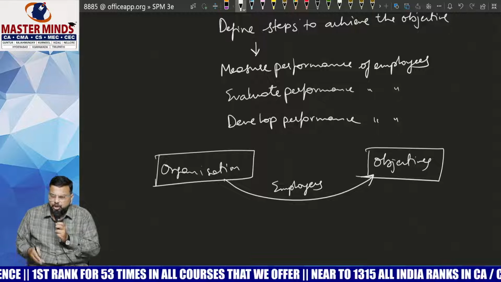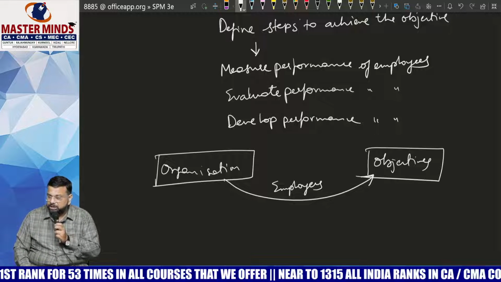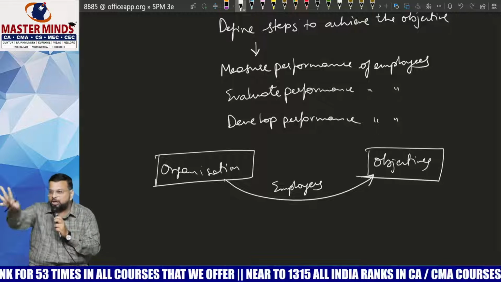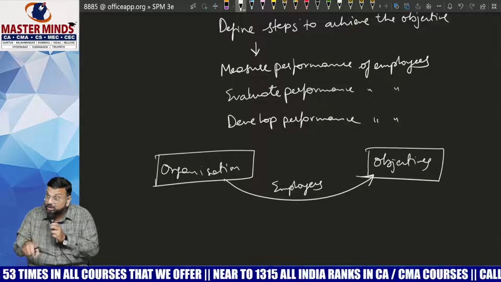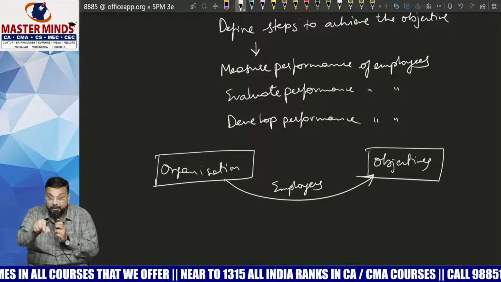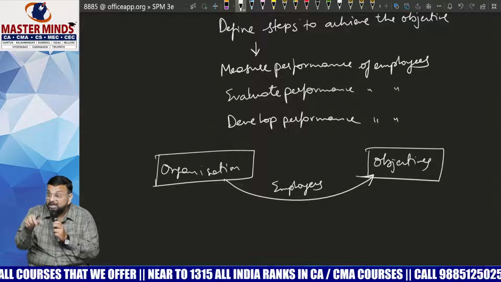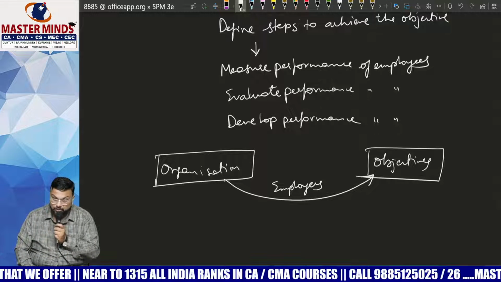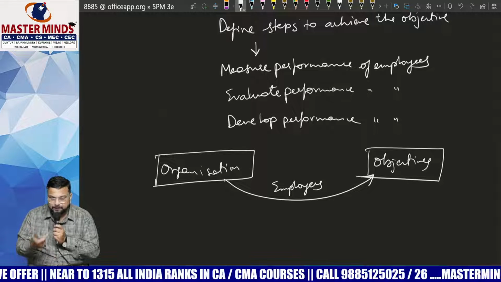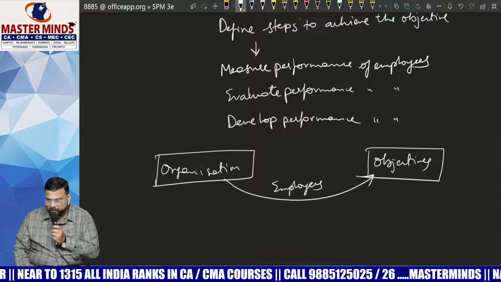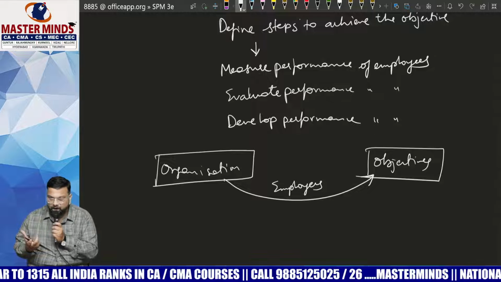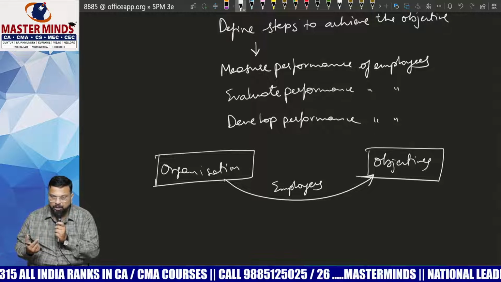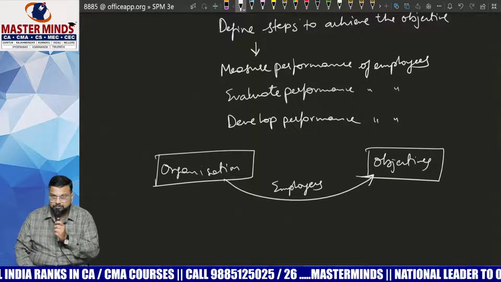You have invested huge amount of money. You have all kinds of advanced technology in the organization. Still, you need employees to operate those machines, to operate those technologies and softwares. Without them, you can't achieve anything. That's why in simple terms, out of all the factors of production, labor is called the active factor of production because raw material is not going to convert on its own into finished good.